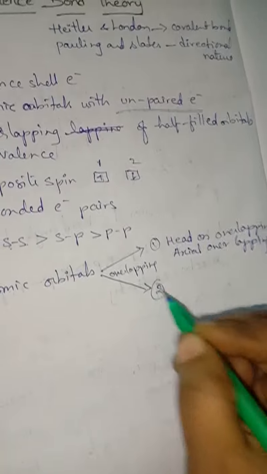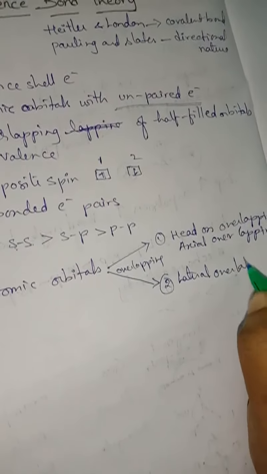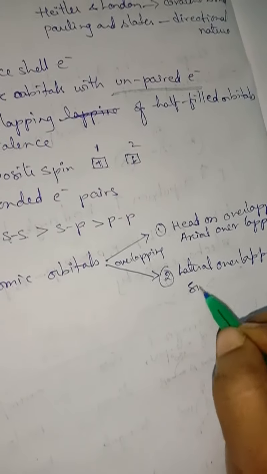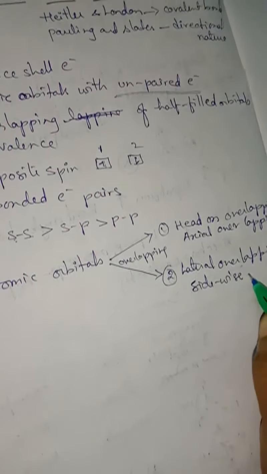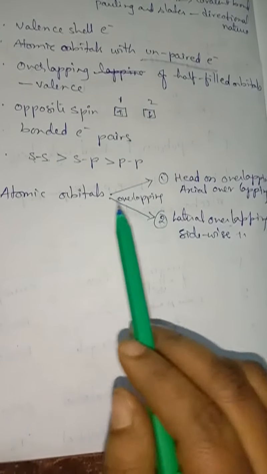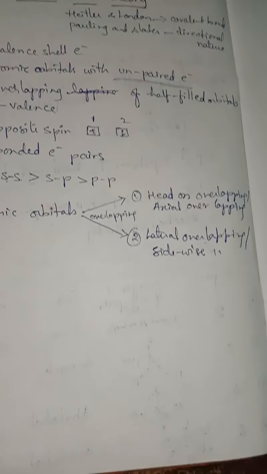And the second one is lateral overlapping, also called sidewise overlapping. Understand, children? So atomic orbitals undergo two different types of overlapping. First one, head-on overlapping, and the second one is lateral overlapping. Head-on overlapping is also called axial overlapping, and lateral overlapping is also called sidewise overlapping.